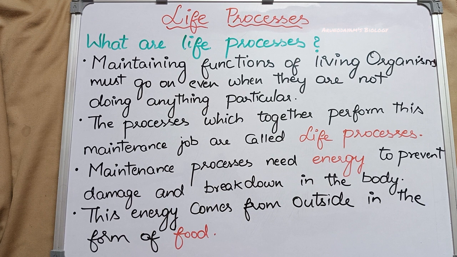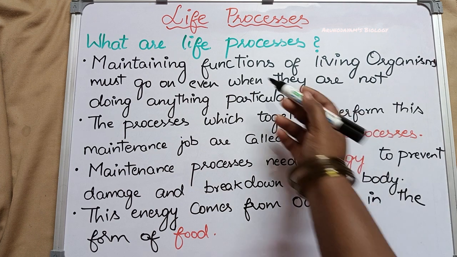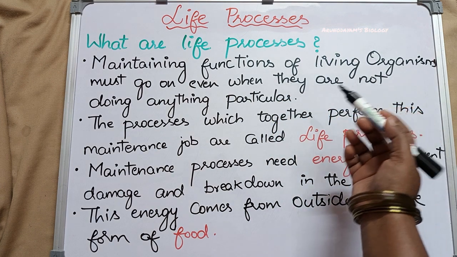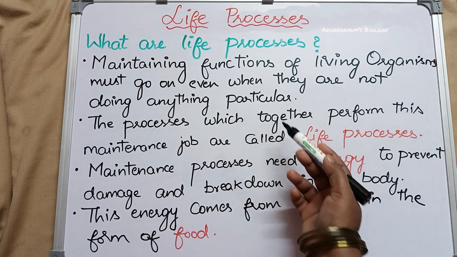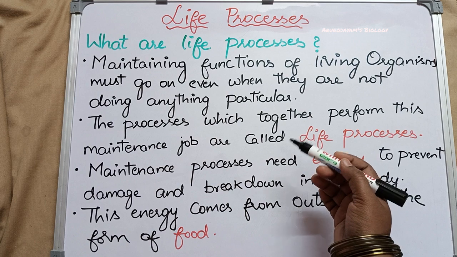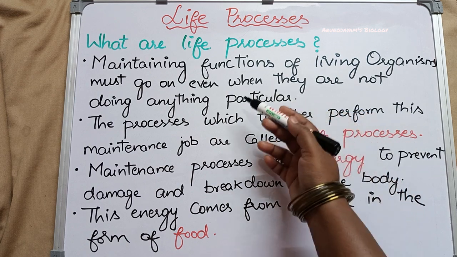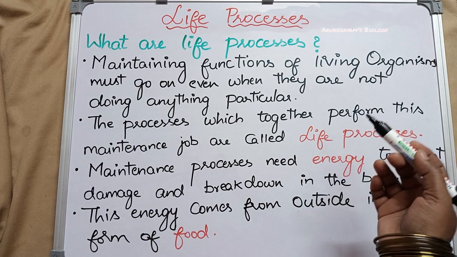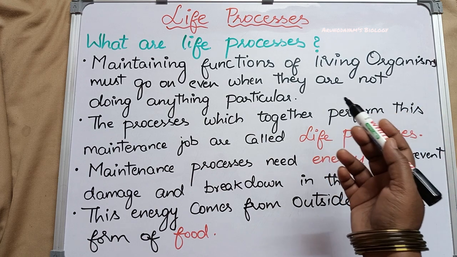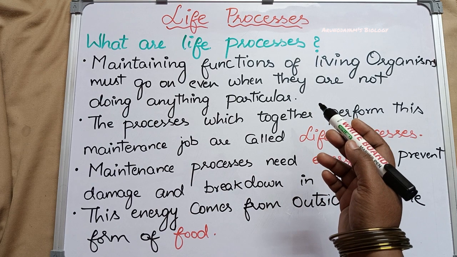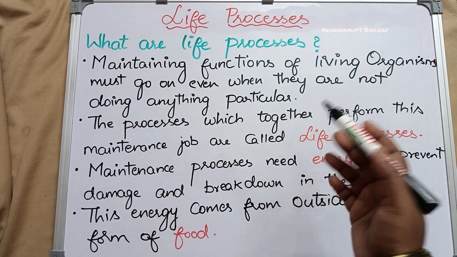Today we are going to learn about what are life processes topic from life processes chapter of class 10 biology. What are life processes? We have already learnt that some maintaining functions take place in living organisms, as we saw in our previous video. These maintaining functions take place in living organisms even when we are not doing anything in particular. For example, even when the living organism is asleep, it is not doing any work, still maintaining functions are carried out in them.